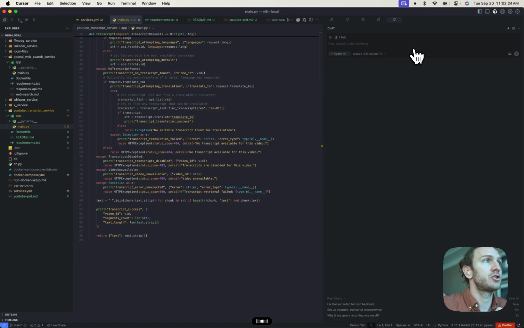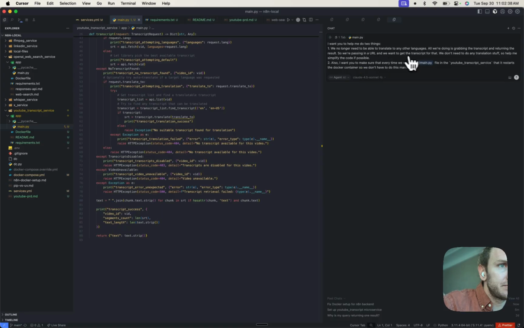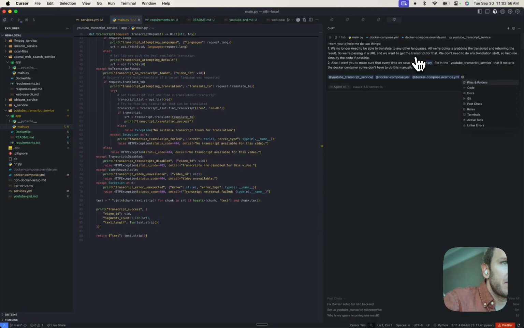Also, I want you to make sure that every time we save our main.py file in the YouTube transcript service, that it restarts the Docker container, so we don't have to do this manually. Docker compose. I think that's enough.